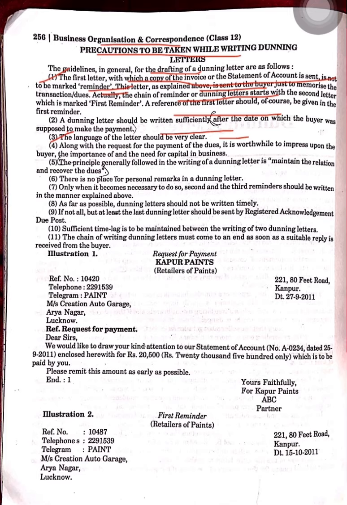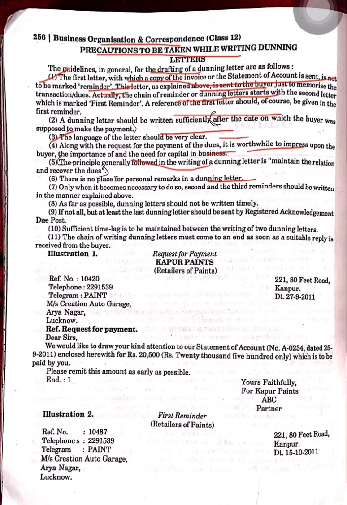Next, along with the request for payment of the dues, it's worthwhile to impress upon the buyer the importance and need of the capital in the business. Next, the principle generally followed in the writing of a dunning letter is: maintain the relation and recover the dues. You have to maintain the relation between both of you. Next, there is no place for personal remarks in a dunning letter. You can't even make any personal comment on that second person. It's completely based on business.